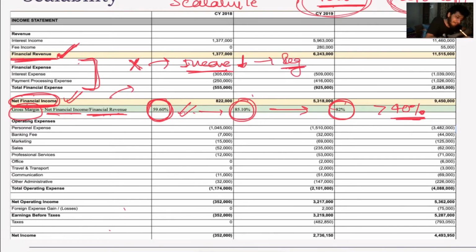Not exactly a red flag, but that could not be considered as good as this scenario right here. It is increasing each year. This would mean for X amount of financial revenue, the financial income is increasing each year. So this means the company is able to scale well. Cool.